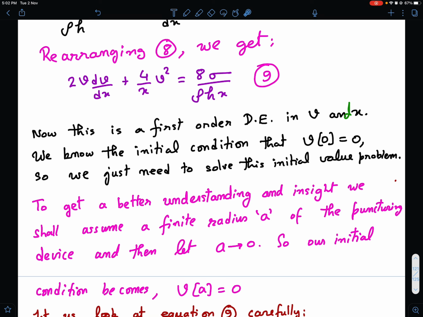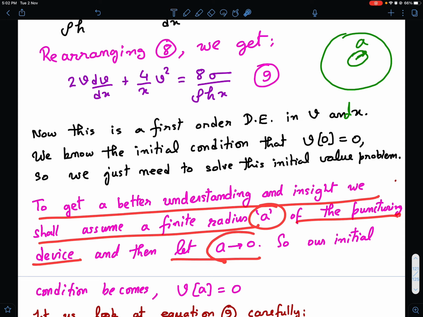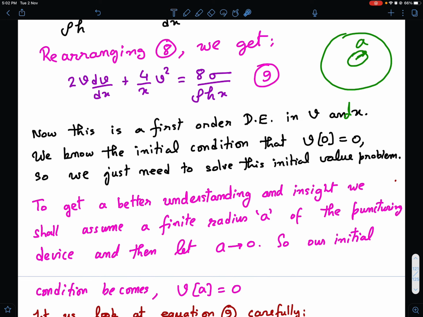Even though I know that initially the velocity is 0, and if it is just pricked, theoretically we can say that the radius of the initial hole is 0, just to get a better understanding I am not assuming the initial radius of the hole to be 0. Maybe the pricking needle has some radius a, so I have taken the pricking radius as a. To get better insight, we shall assume a finite radius a of the puncturing device, and then let a tend to 0. It's one and the same thing, right? You figure out everything in terms of a, and then you make a equal to 0.